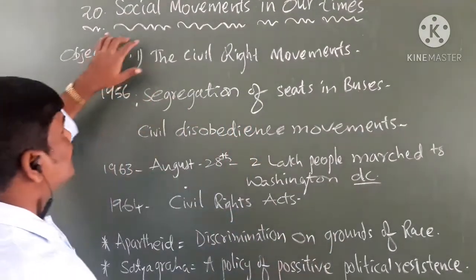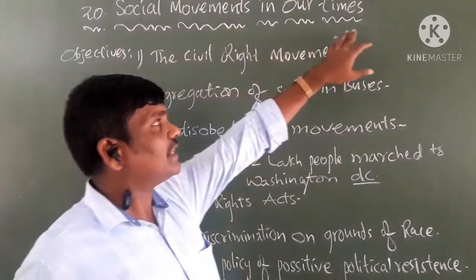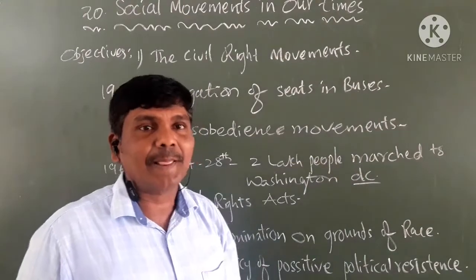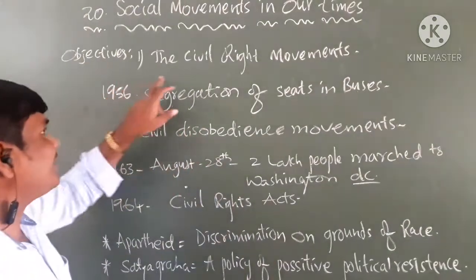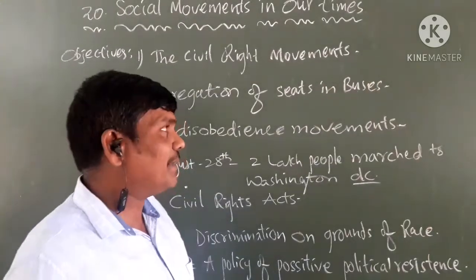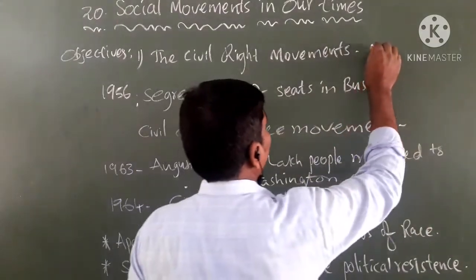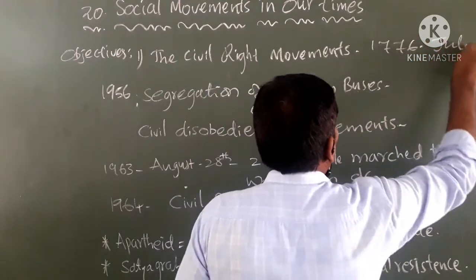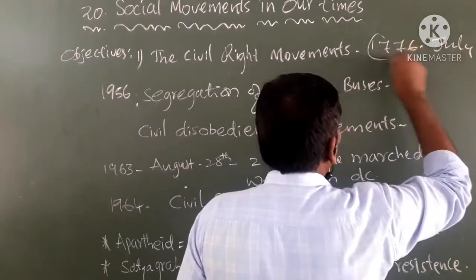Okay. Now come to here, social movements in our time. In this lesson, what will we learn? The first objective of the lesson is the civil rights movement in America. As we know, America got independence in the year 1776, on July 4th. Who discovered America?